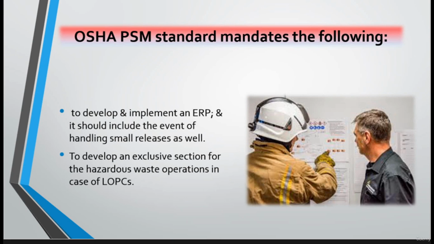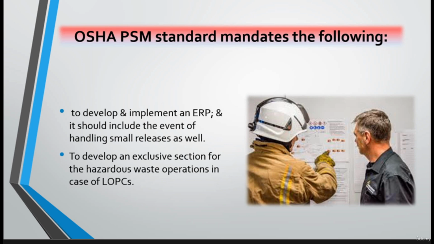Number 1, to develop and implement an ERP, or emergency response plan. And the ERP should include handling small releases as well. Also, OSHA mandates developing an exclusive section for hazardous waste operations in case of loss of primary containment.